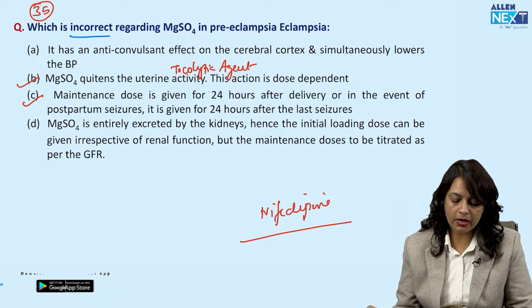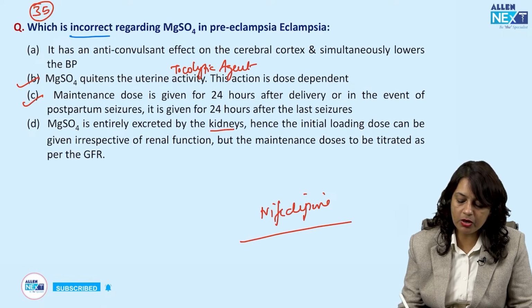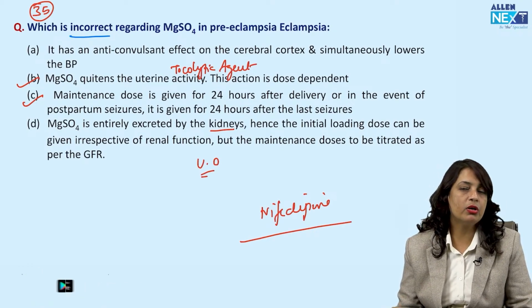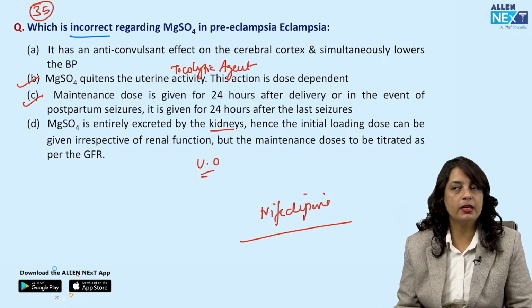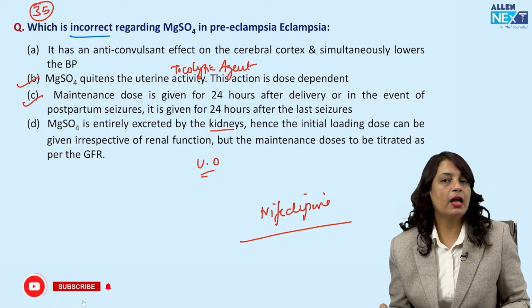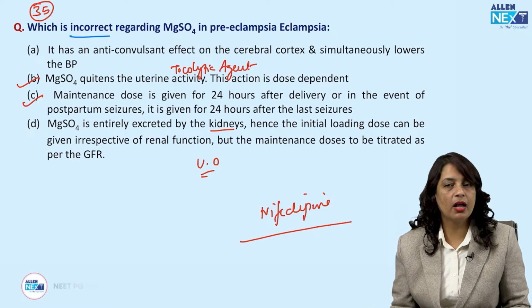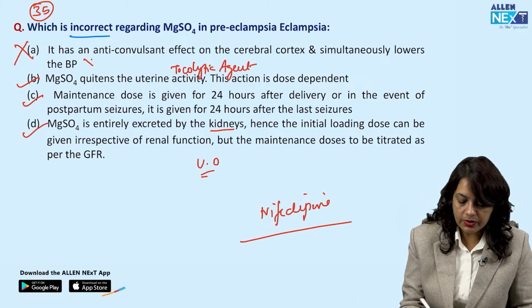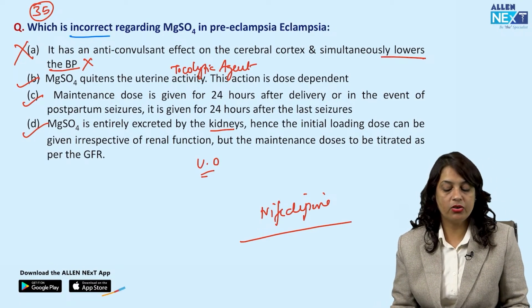Now, number 4, magnesium sulfate is entirely excreted by the kidneys. That is very important. That is why measuring the urine output is very important. If the urine output is less, then magnesium sulfate should be stopped and replaced by another anticonvulsant, which is phenytoin, in cases of severe preeclampsia or eclampsia. So this is also correct. The wrong option is that it is not an antihypertensive drug.